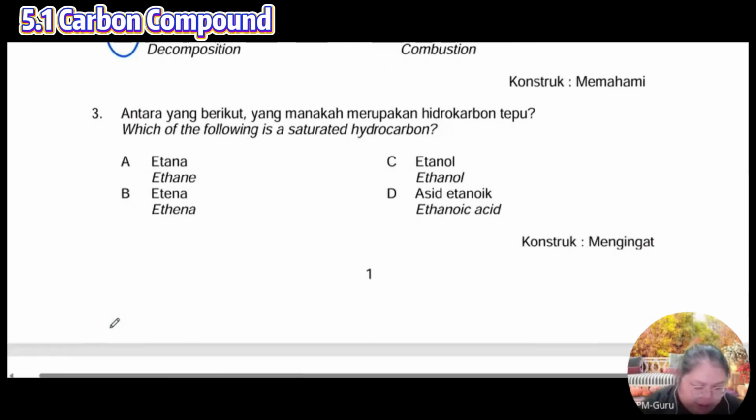Okay, number 3, saturated. Saturated means a single bond. Their family is called alkane. So which one? Saturated, not single?